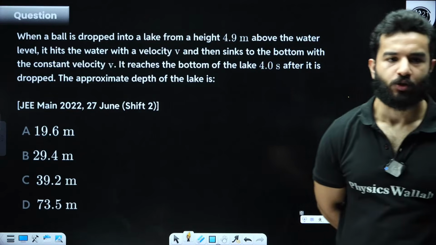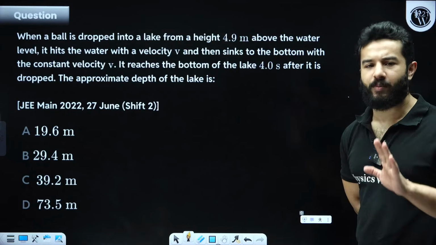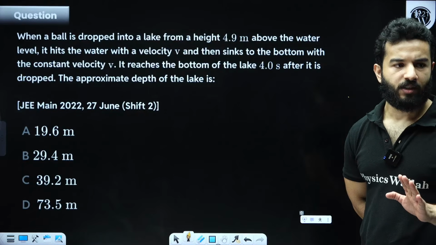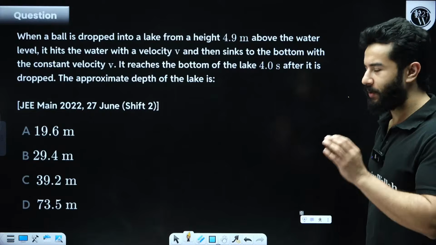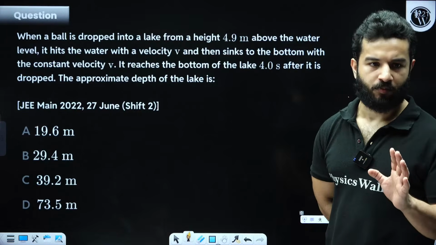Come on, let's do this question. I have told you these many questions from kinematics will be more than sufficient for you. Please do these questions with me. After some time, revise these problems.